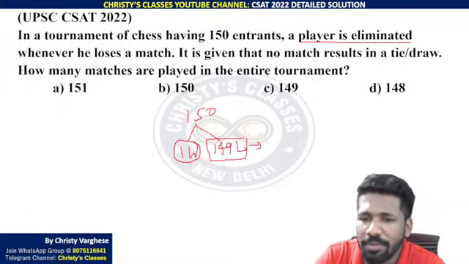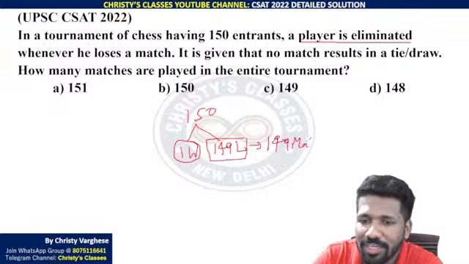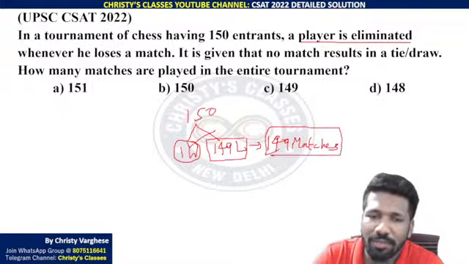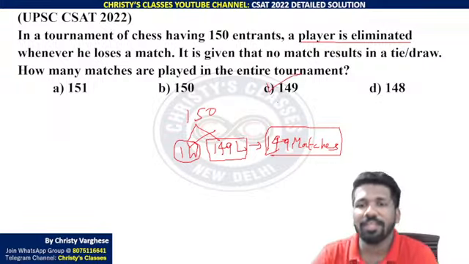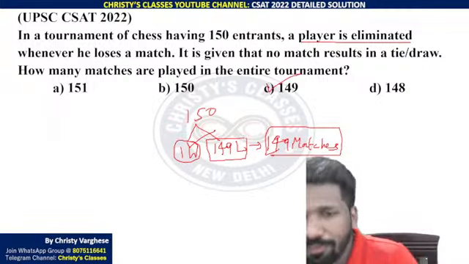In every match, one person is eliminated. So 149 people to eliminate, 149 matches are needed. That is the question, na? Once you get 149 losers, the remaining one will be the winner. He doesn't have anyone else to play with. So 149 is the answer. All of you clear how 149 is the answer?